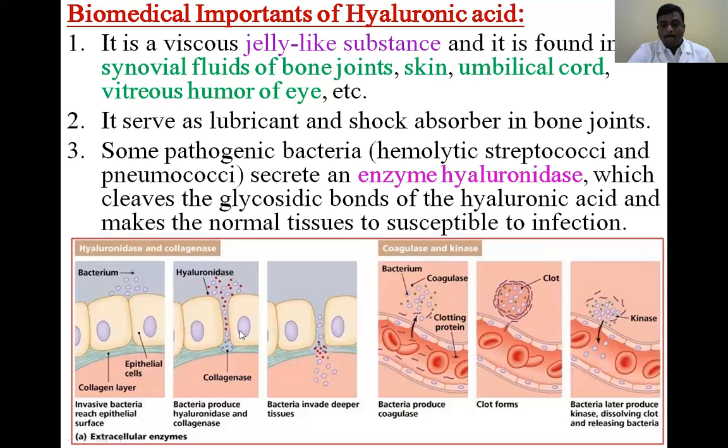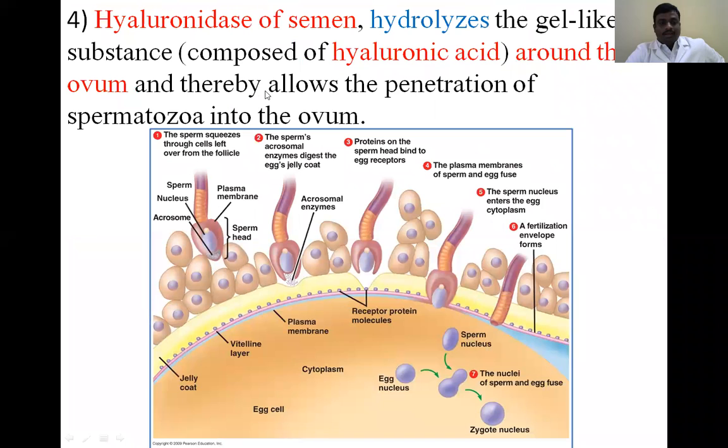Like that, here is another example: clot formation, another function of hyaluronic acid. Hyaluronidase is an enzyme present in the semen. Around the ovum, there is protection by hyaluronic acid. Most of the hyaluronic acid is present around the ovum.